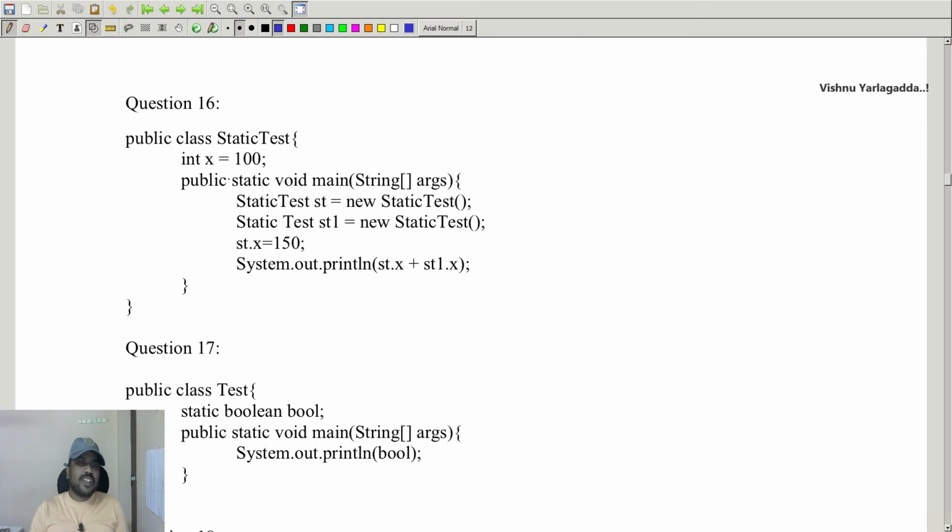So fine. Previously I had created a static variable. Now I removed the static. So int x equal to 100. So st1 equal to, st1's memory is this one. In this there is some variable x equal to 100.